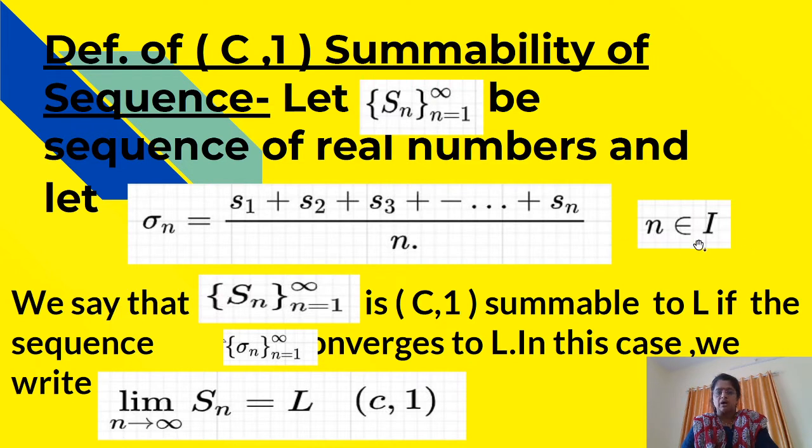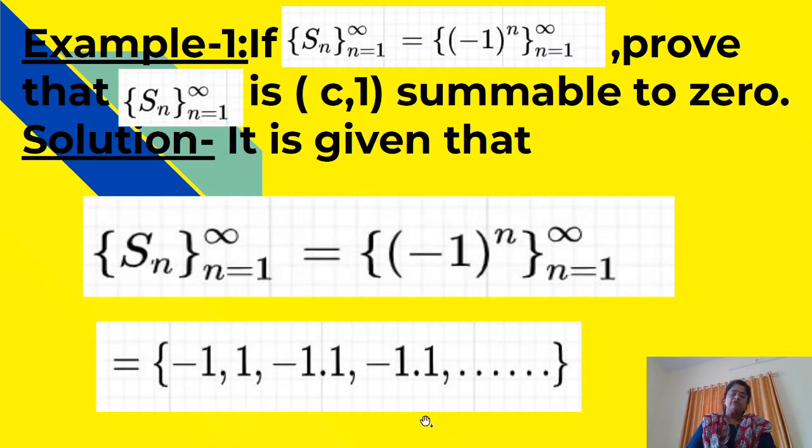n belongs to N. We say that S_n, n from 1 to infinity, is C1 summable to L if the sequence sigma_n from 1 to infinity converges to L. In this case, we can write limit of S_n, n tends to infinity, is equal to L, C1 summable. Now we will see some examples on C1 summability of sequence.